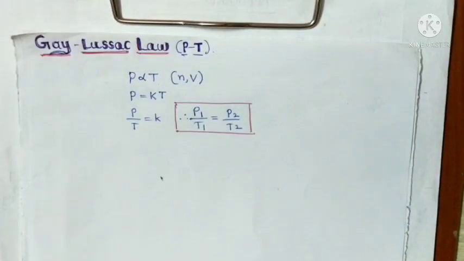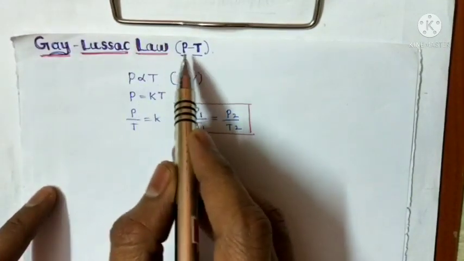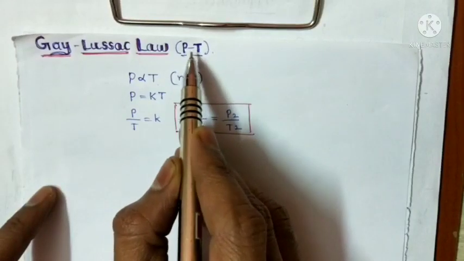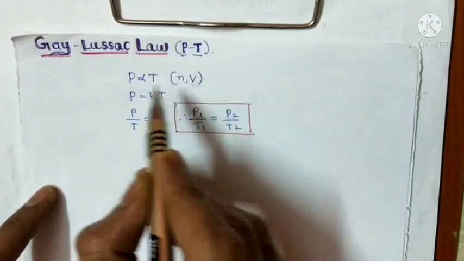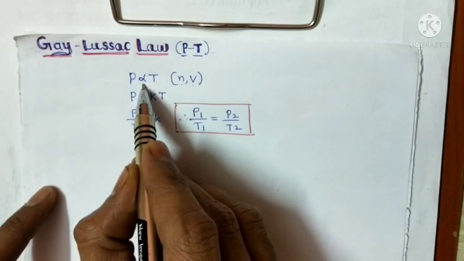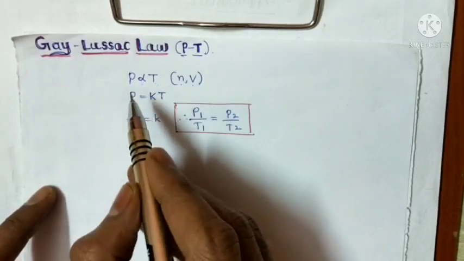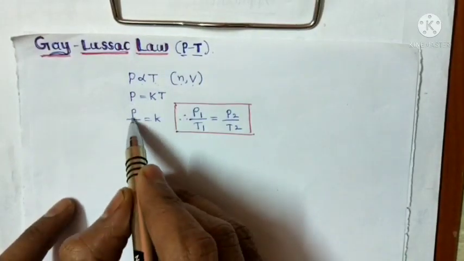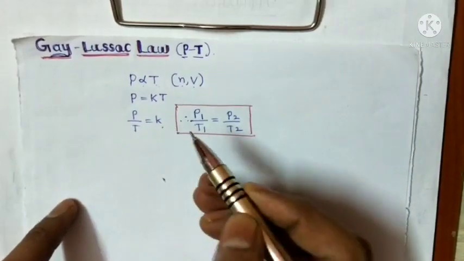Once again, to repeat the definition: Gay-Lussac's law explains the relationship between pressure and temperature. At constant volume, the pressure of a fixed mass of a gas is directly proportional to its absolute temperature. So P by T is always constant.